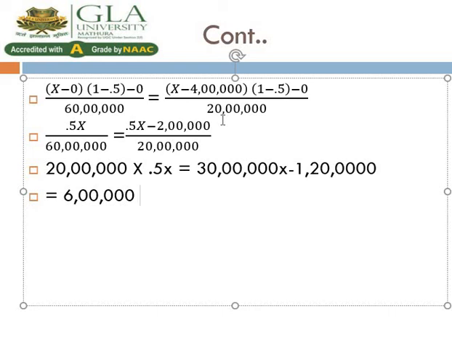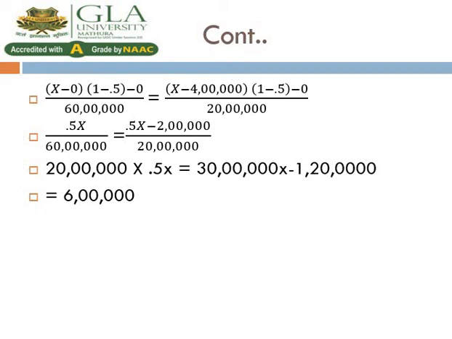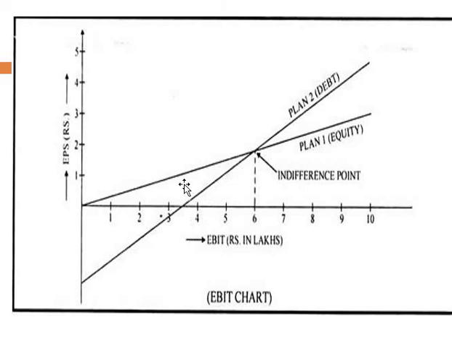6 lakh is where our EBIT indifference point comes, or we can say at an EBIT of 6 lakh, we have a no profit and no loss situation. You just simply solve this equation and after that we find 6 lakh rupees. Now you see that is the indifference condition with this diagram. That is plan 1, where we have an equity option, and plan 2, where we have a debt option. At 6 lakh, that is the EBIT, and that is our EPS.